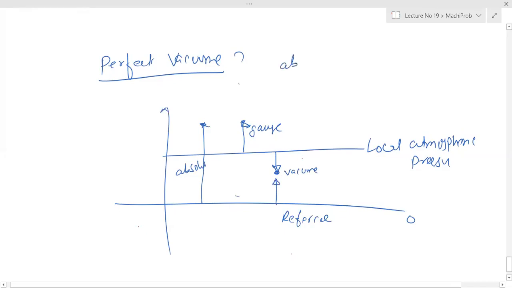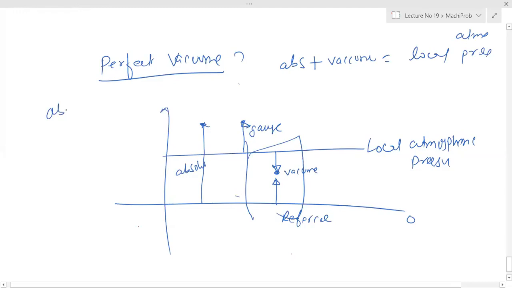So basically absolute plus vacuum is your local atmospheric pressure. And absolute is equal to gauge plus local atmospheric.